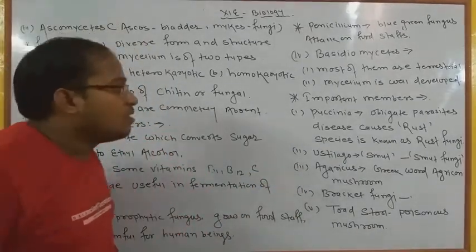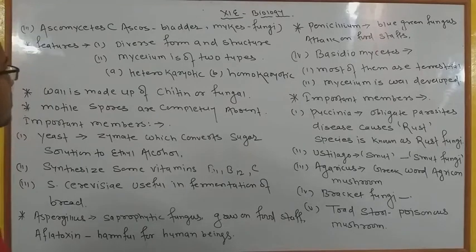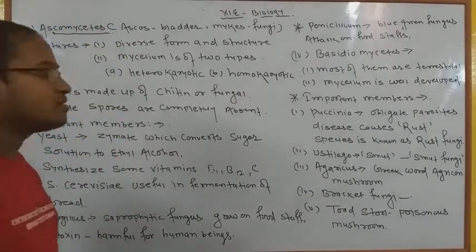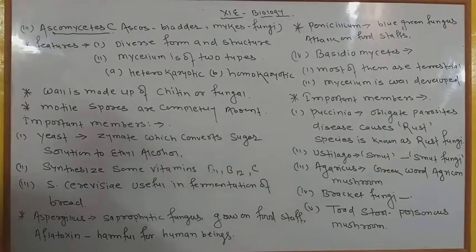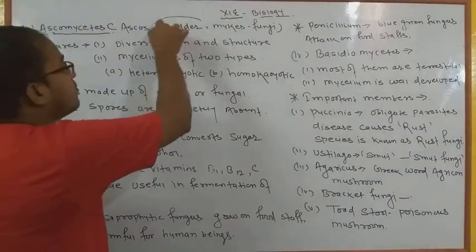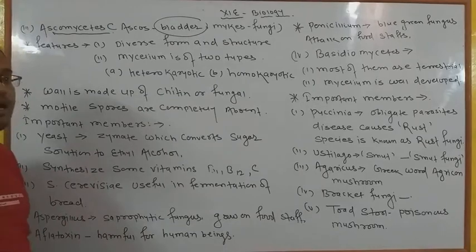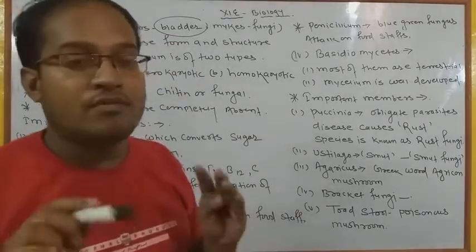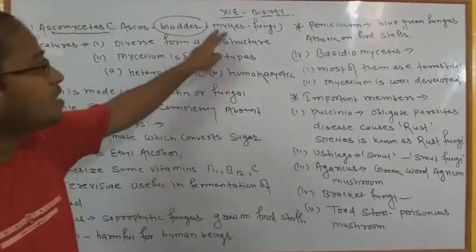Okay. So before starting, the next, third fungi group's name is Ascomycetes. Ascomycetes is generally a Greek word, and ascos means bladder. We have seen a bladder in a football, and mycos means fungi.